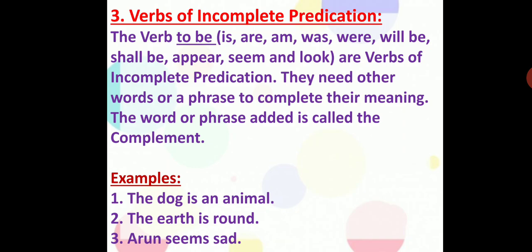What does he seem? Arun seems sad. When I say it, it gives the clear meaning that sir is trying to tell that Arun is looking sad. So such words, to which you add a phrase or a word to give the meaning, are known as verbs of incomplete predication.